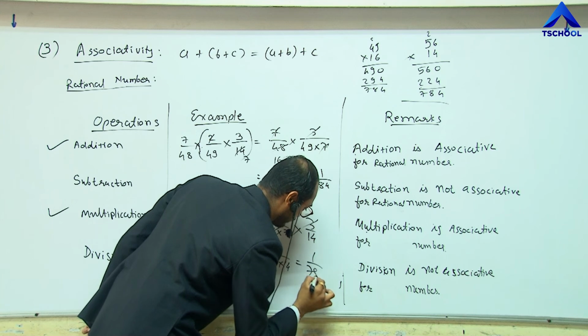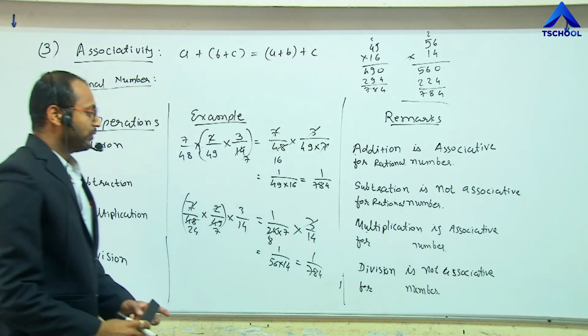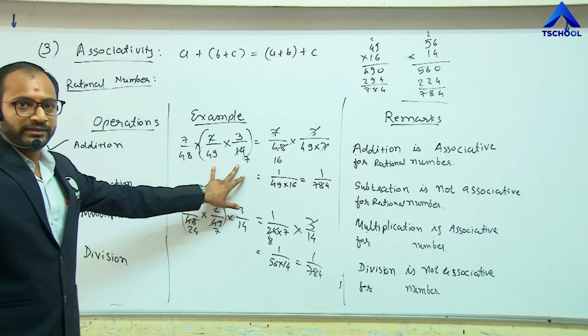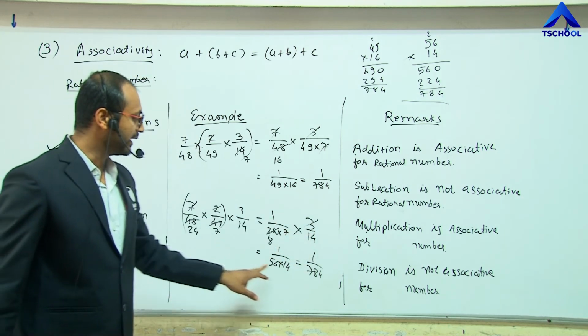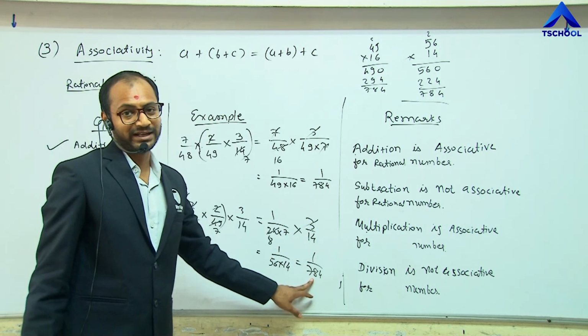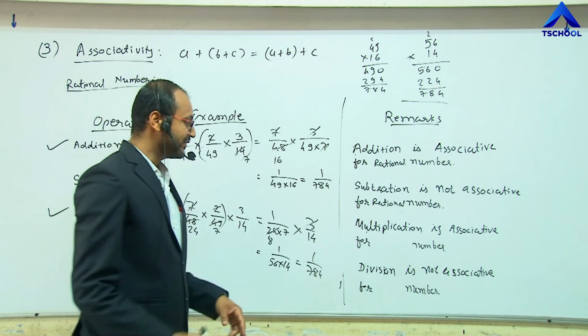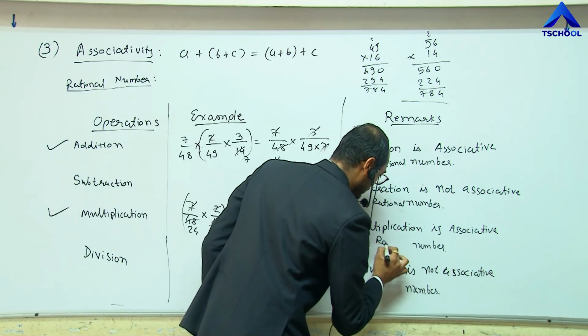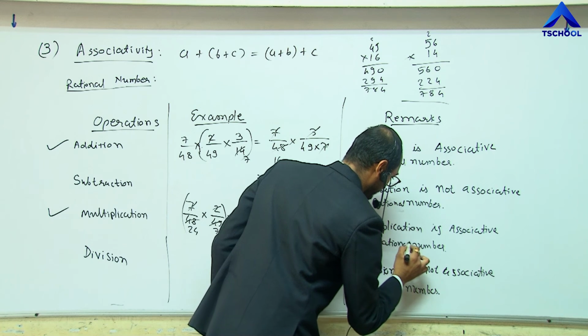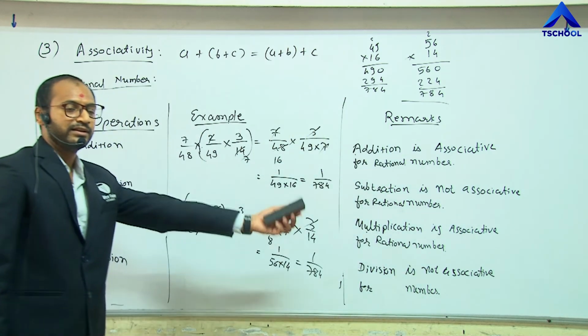1 upon 784. For this grouping, we get the result 1 upon 784, and for this grouping, we also get 1 upon 784. The result is the same. Hence, we can say multiplication is associative for rational numbers also. Clear?